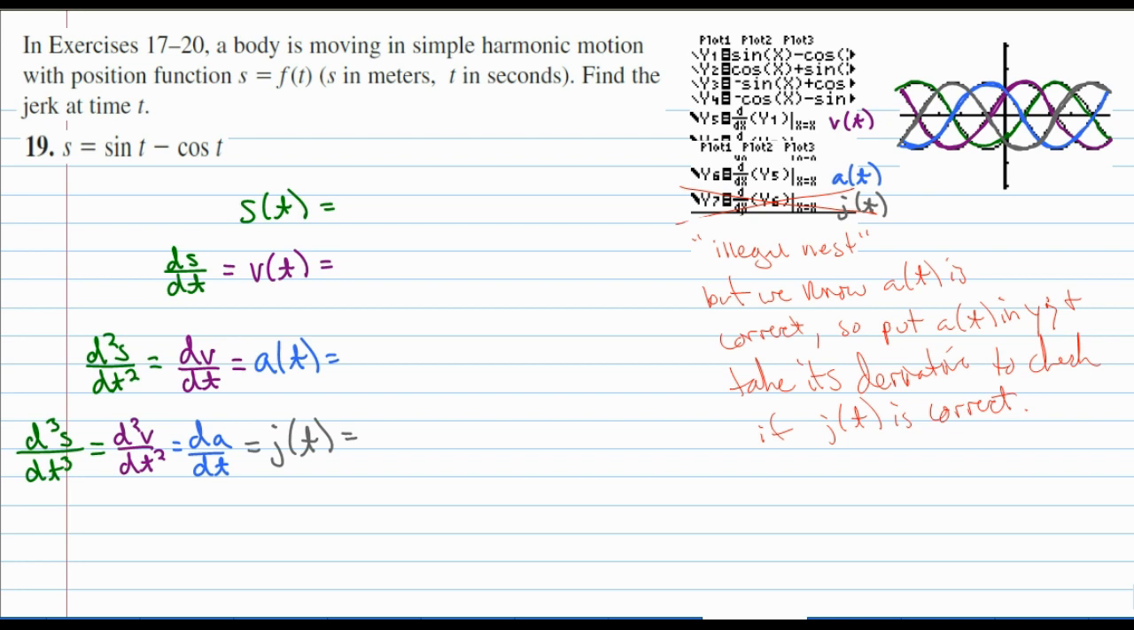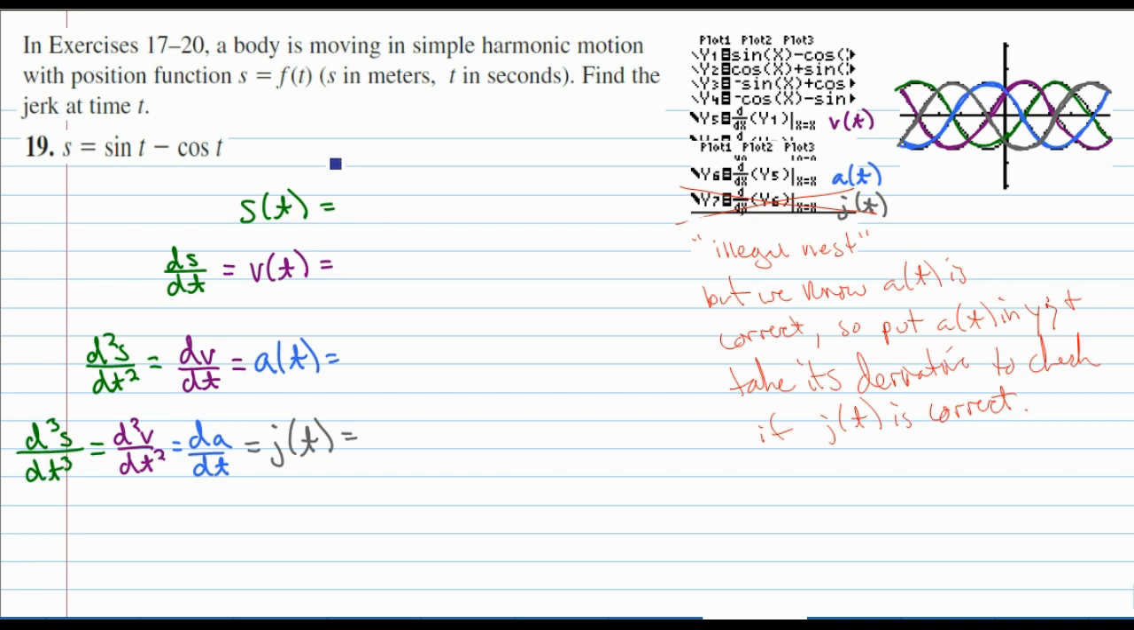Alright, so now try problem number 19. A body is moving in simple harmonic motion with position function s. Find the jerk at time t. So they give us position, we've got to go all the way down to find jerk. So we need to find the third derivative.